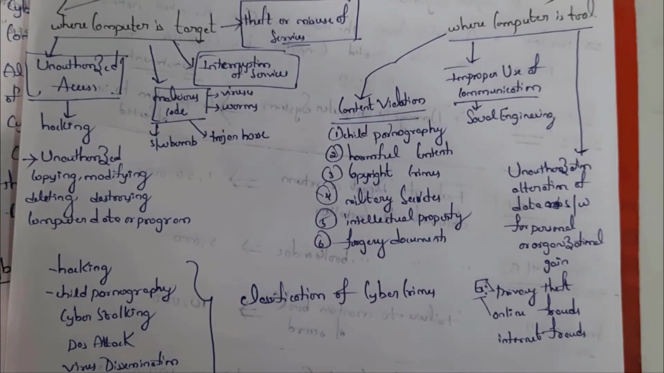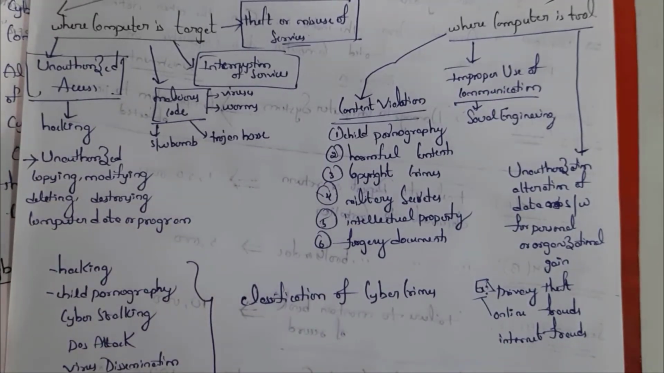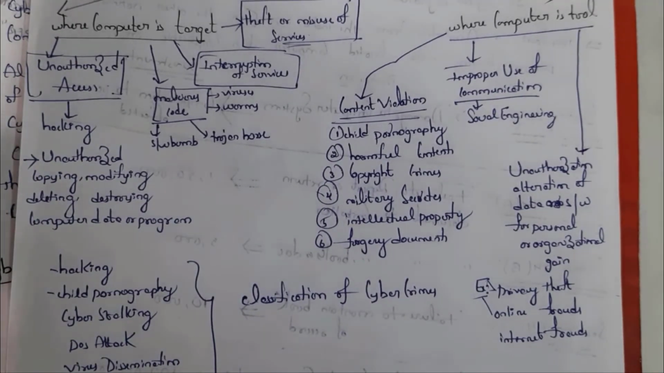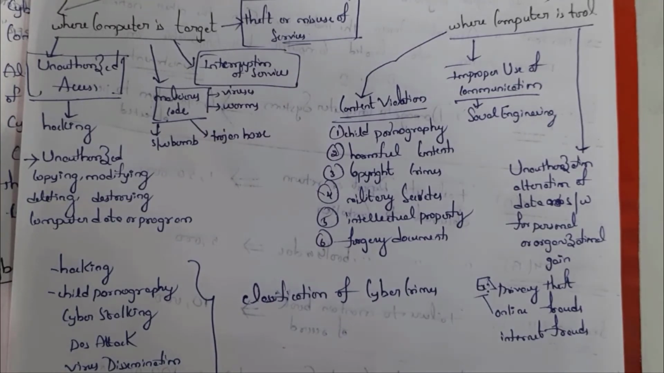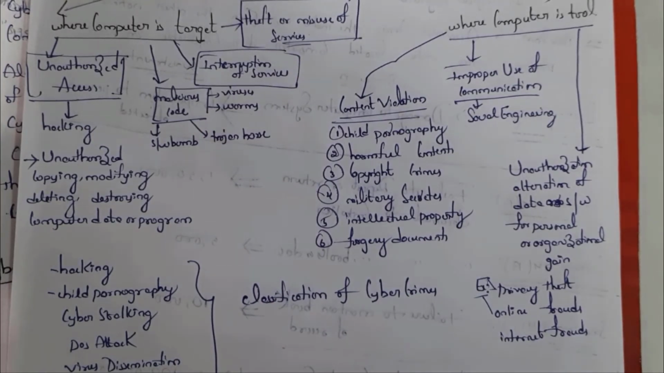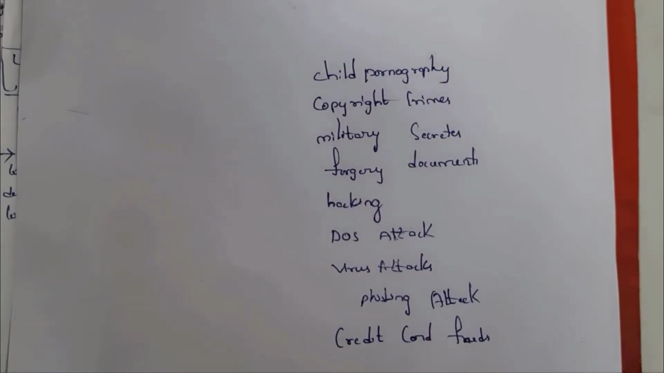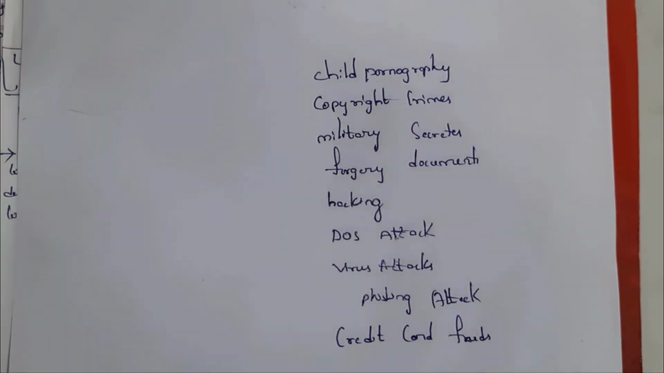Next one is copyright crime. Some softwares have copyright. For softwares which have copyright, you are not allowed to access them. If you try to access these copyrighted softwares, then it is a crime. Third one is military secrets. If you try to leak military secrets, it is a crime. Next one is forgery documents, that is nothing but creating fake documents.